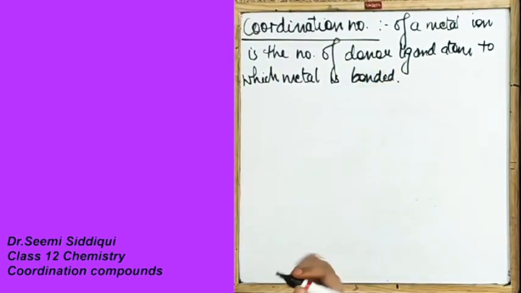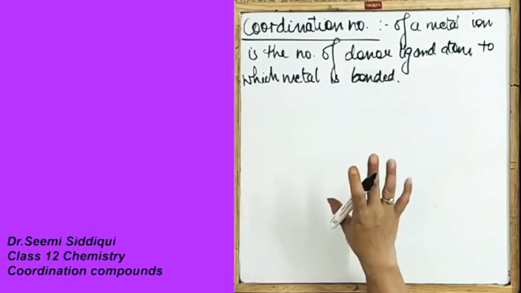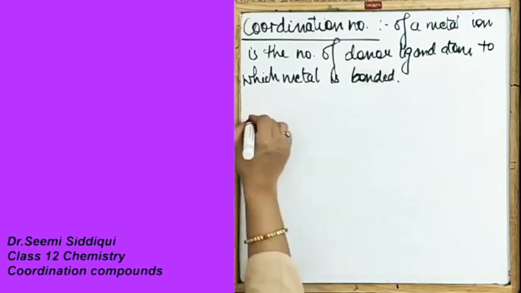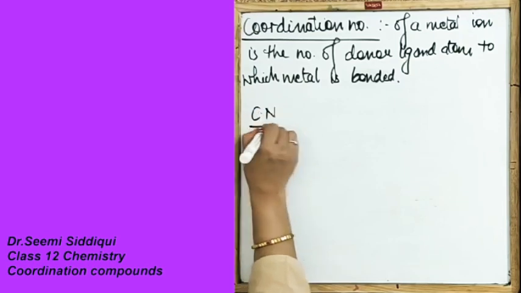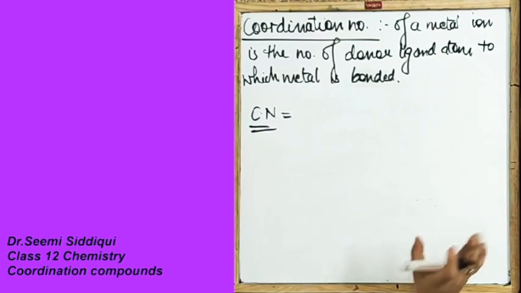Now here, just a trick or a formula, keep remembering, because this question comes in our exam: tell the coordination number of this complex.